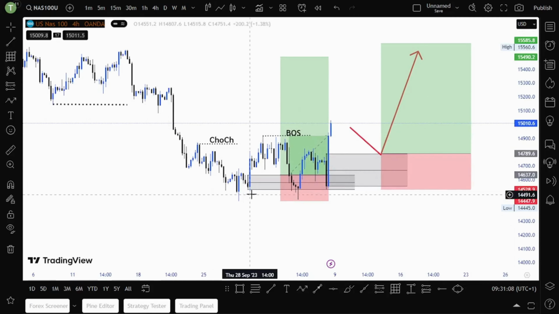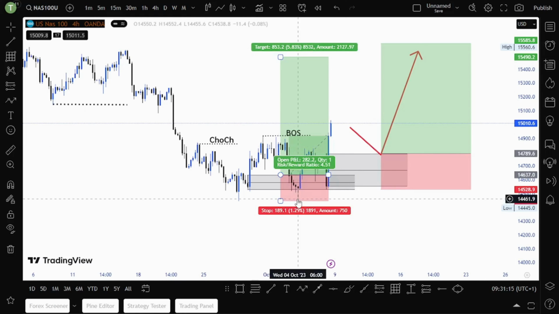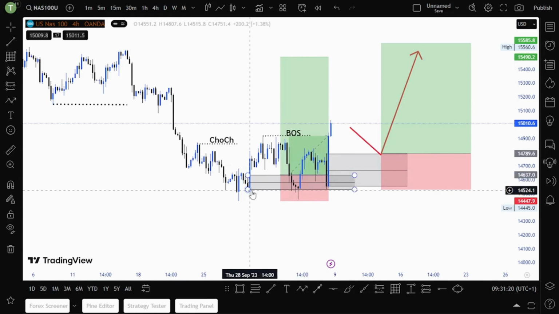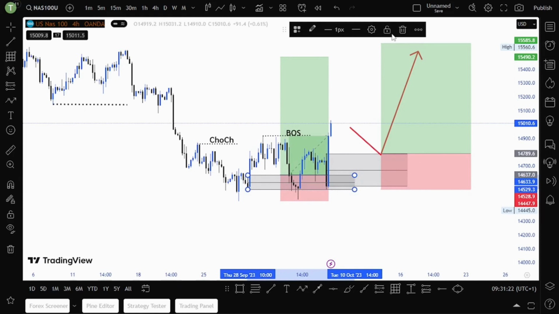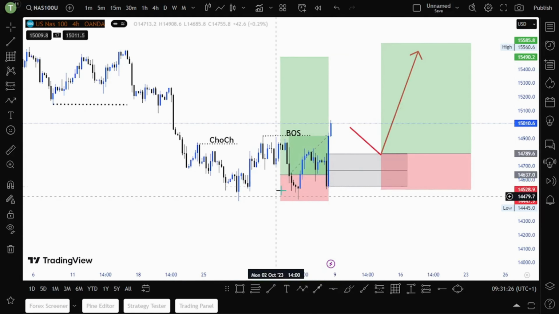Why am I saying so? We are bullish because we have a change of character here, and then price pulls back, almost took me out by a few pips, because I'm already in this trade. I've entered the demand zone that I drew here, but that one is invalid now.